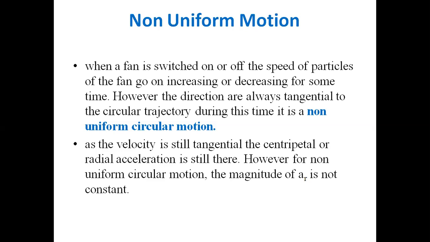When the fan is switched on or off, the speed of the particles of the fan goes on increasing or decreasing for some time. However, the direction is always tangential to the circular trajectory. During this time, it is a non-uniform circular motion. As the velocity is still tangential, the centripetal or radial acceleration is still there. However, for non-uniform circular motion, the magnitude of the radial component of acceleration is not constant. It means that it goes on changing at every instant of time.